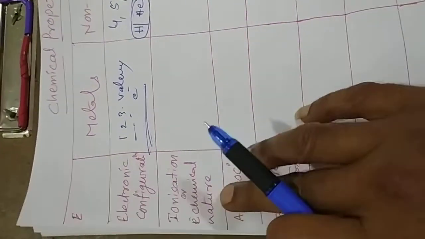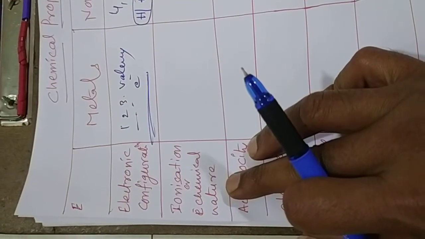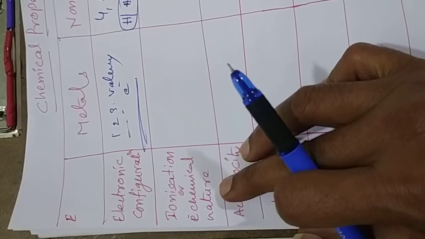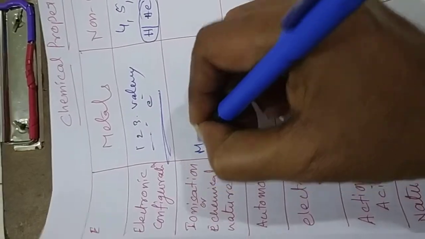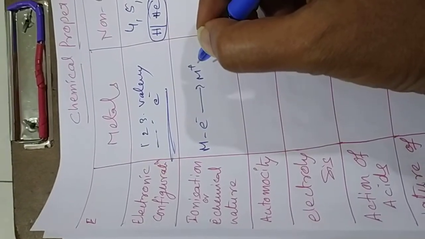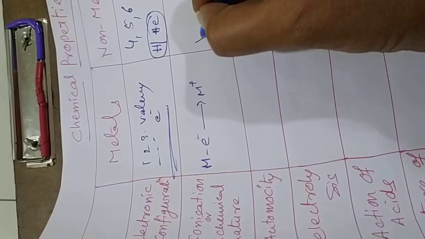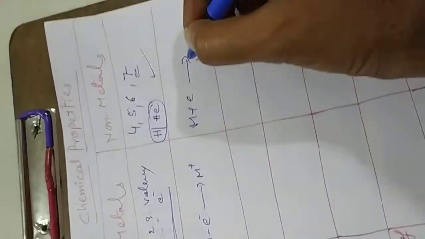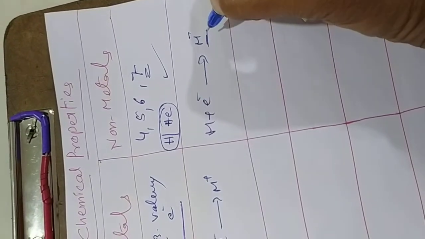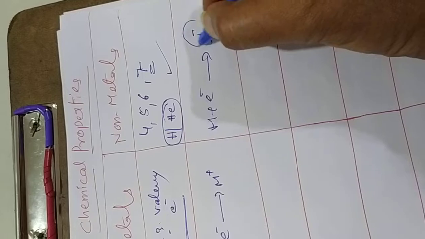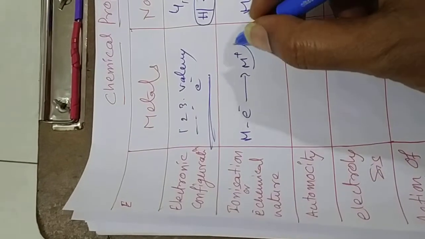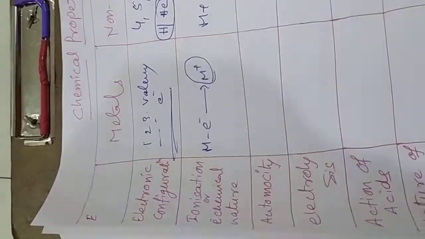Whereas ionization, or chemical nature: metals always ionize, which means they always lose electrons and form M plus, a positive ion. Here, non-metals always gain electrons and form M minus, a negative ion. Non-metals always form a negative ion, and metals always form a positive ion. This is one of the characters.